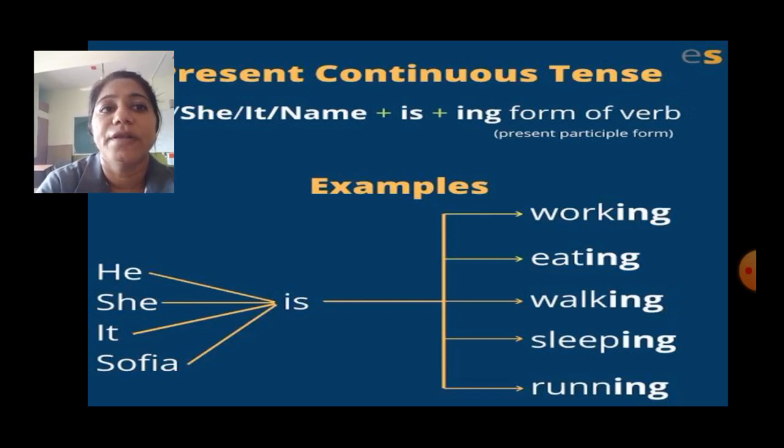For example, he is working, she is eating, it is walking, Sophia is sleeping. So, with singular words, we will use is plus verb plus ing form of the verb.